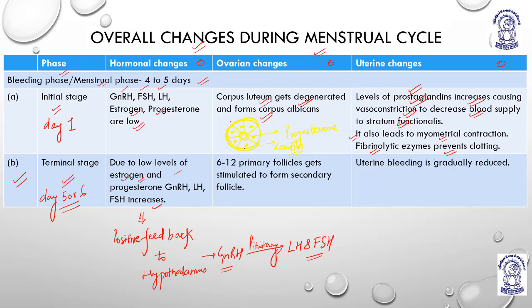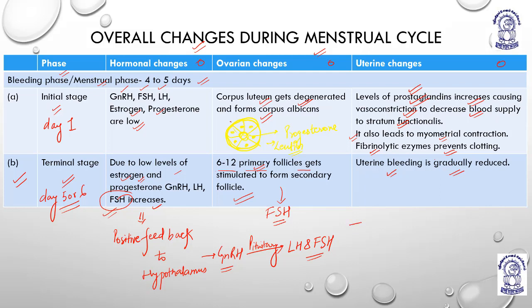Now 6 to 12 primary follicles, FSH is high. Because of this follicle stimulating hormone, new follicles are going to proliferate. So 6 to 12 primary follicles get stimulated to form secondary follicles under the influence of FSH. So the FSH levels are high here. Now in uterine changes, the uterine bleeding is gradually reduced. The things are happening side by side.